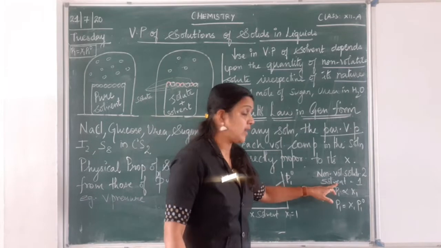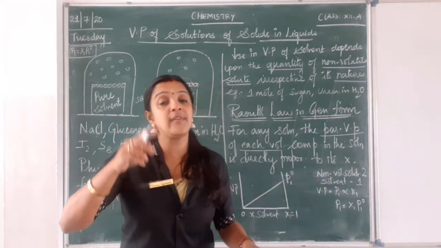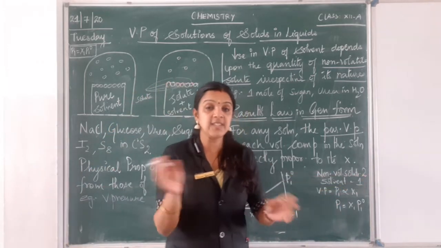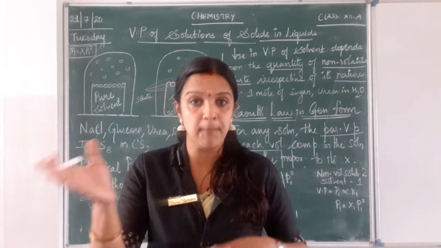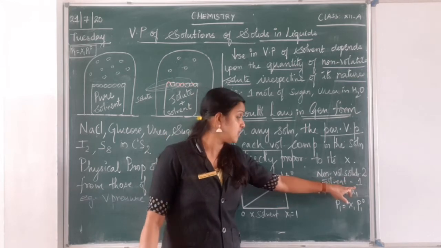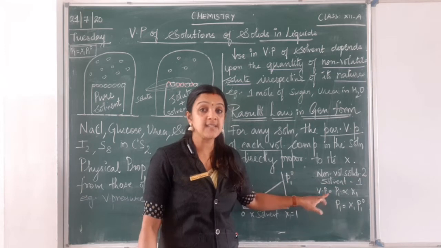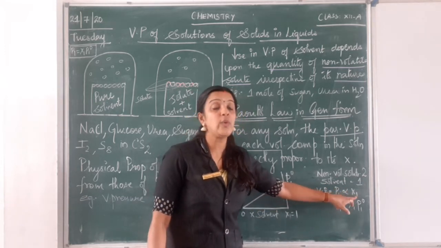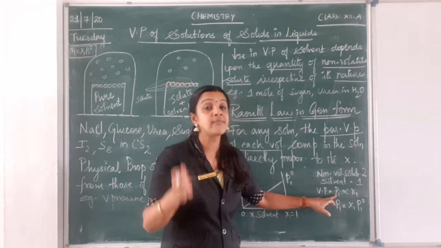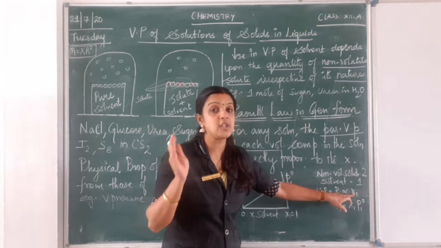So that's why when we take a solution where we put the volatile solvent as 1 and the non-volatile solute as 2, let us just put it as 1 and 2 so that we understand it better. So vapor pressure will be given as P1 proportional to x1, where P1 is the partial vapor pressure of component 1, that is the volatile solvent, and x1 is the mole fraction of the solvent.